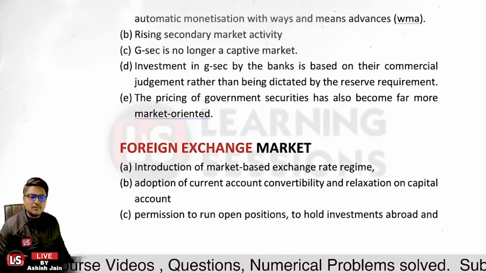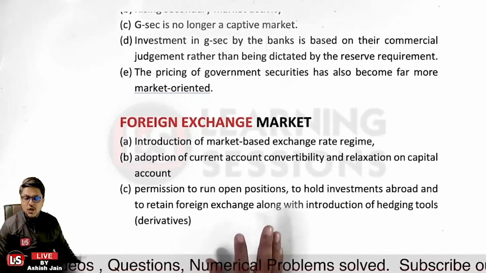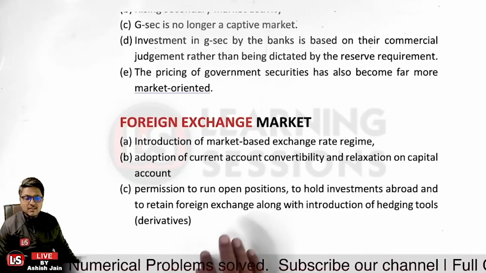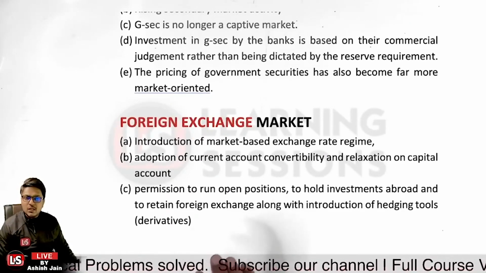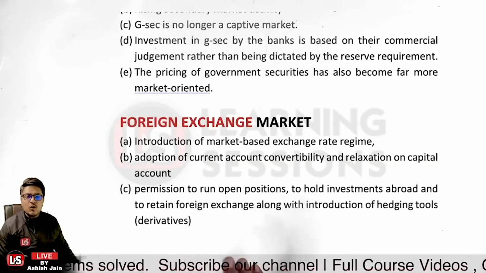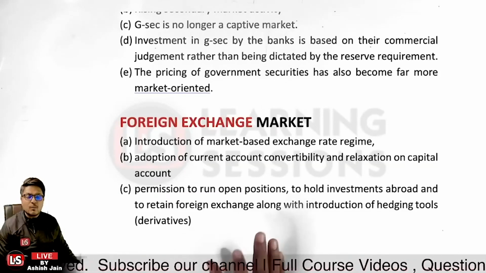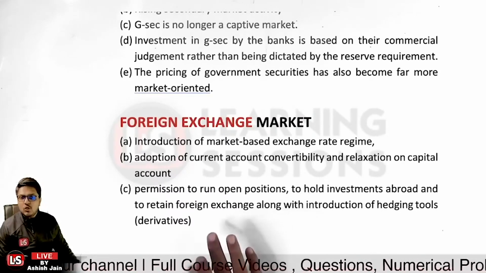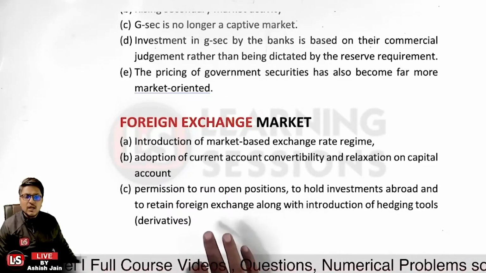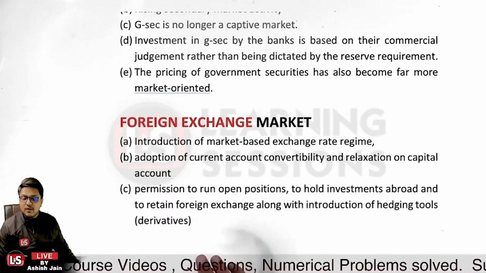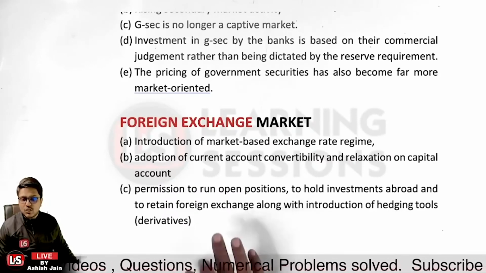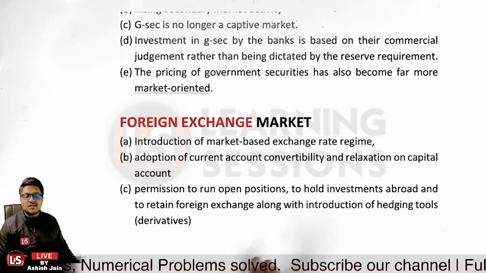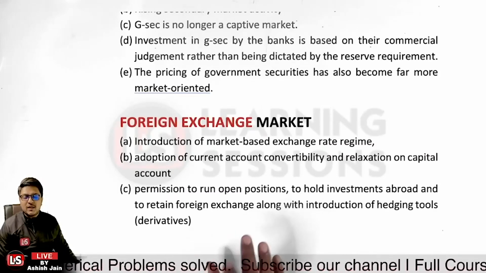Okay. Further, permission to run an open position. Now you can have an open position, or an exposure in the foreign currency. Likewise, if you want to buy 10,000 USD, you can do so. The authorized dealers can have an open position in foreign currency, and they can hold investments abroad also. If they want to invest money abroad, that is also now allowed, and they can borrow money by way of ECB, that is external commercial borrowing. The banks are allowed to borrow money from overseas lenders, and they can also buy instruments so as to hedge their investments.